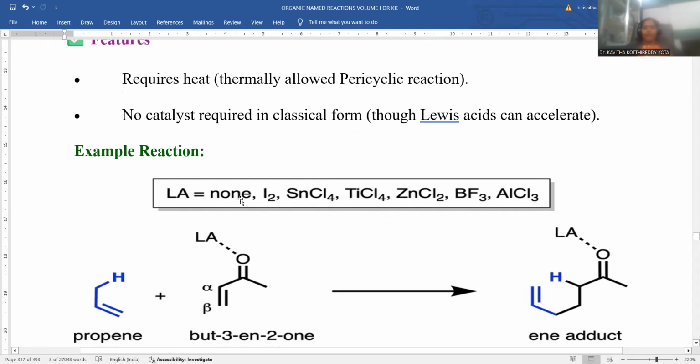The non-catalyzed reaction is also favored, or else you can go for iodine as a Lewis acid. Tin chloride can be added, titanium tetrachloride, zinc chloride, boron trifluoride, aluminium trichloride. Any of these Lewis acids acts as a catalyst to speed up the reaction.